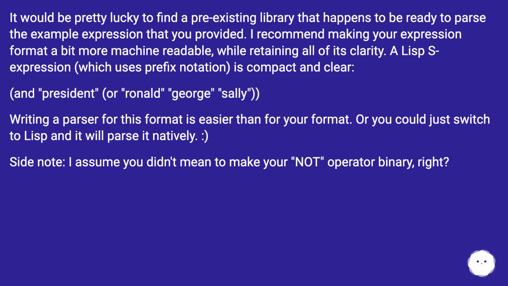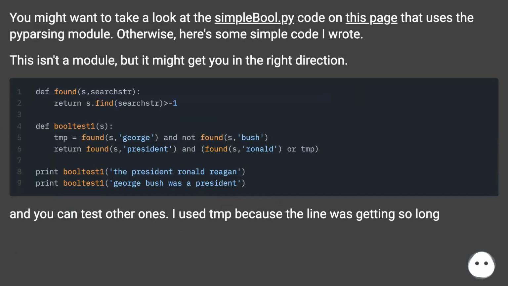Smile. Side note, I assume you didn't mean to make your not operator binary, right? You might want to take a look at the simple bool.py code on this page that uses the pyparsing module. Otherwise, here's some simple code I wrote. This isn't a module, but it might get you in the right direction. And you can test other ones. I used tmp because the line was getting so long.